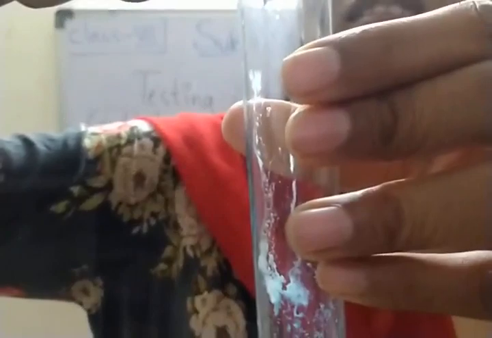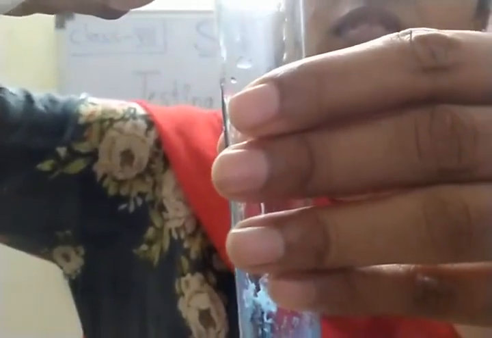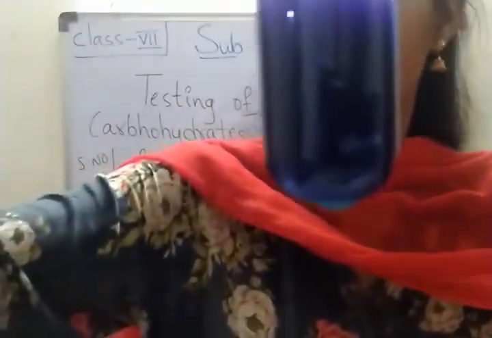Add a few ml of copper sulfate solution and add a few drops of sodium hydroxide. Shake it well and add some water. Now observe carefully. This is egg solution. So the egg turns into purple color.